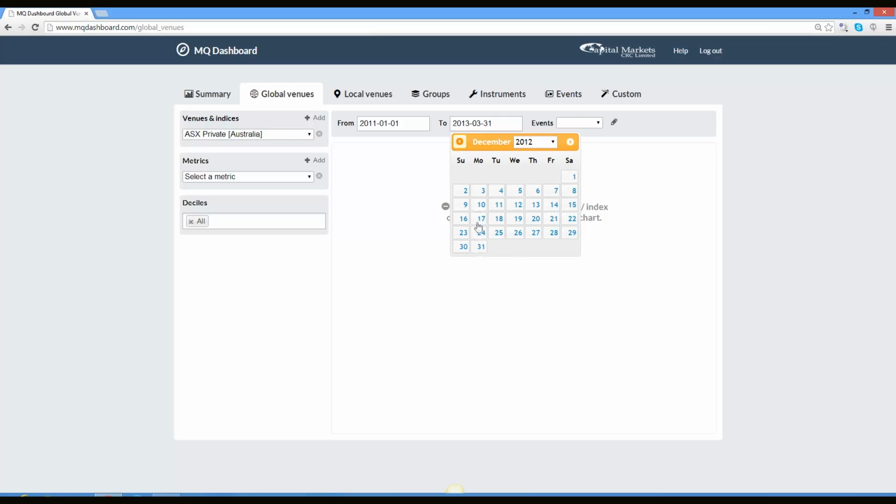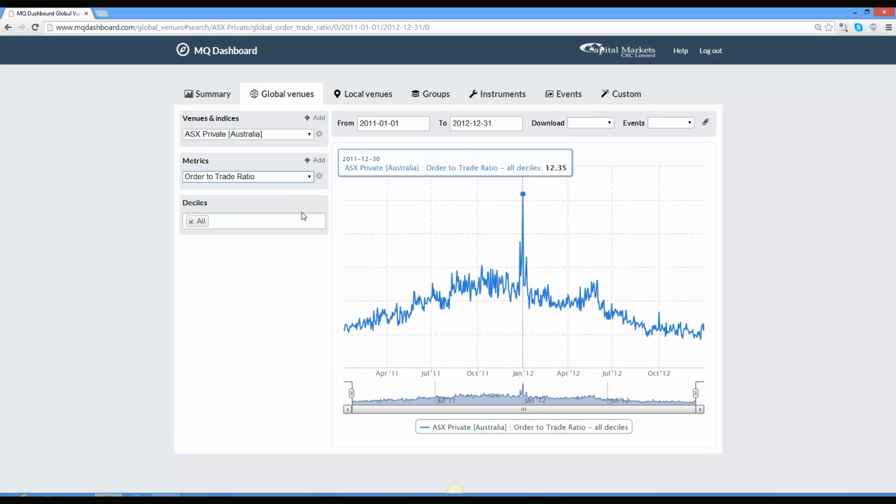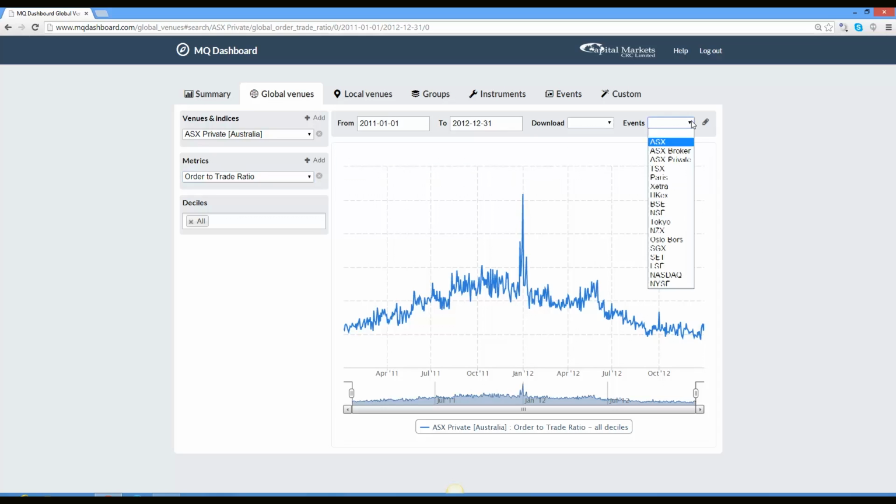Looking first at the order-to-trade ratio, we see that the introduction of the messaging tax resulted in a reduction in the order-to-trade ratio. Just prior to the change, the market was averaging around 7 orders per trade, having risen from about 4 a year earlier. Curiously, there was a little burst of activity immediately prior to the change, as if to take advantage of the fee-free period. In the wake of the tax, however, the number of orders per trade fell initially to 6, and within a year was where it had been earlier.